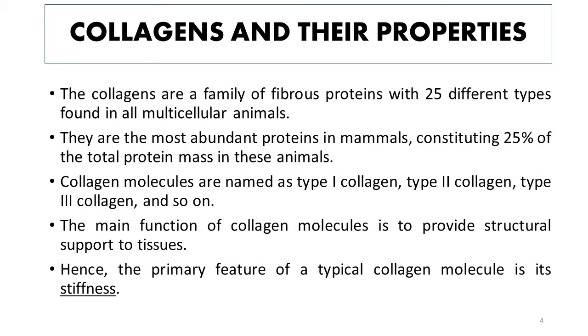So first of all, we are going to talk about collagen. So collagens are a family of fibrous proteins with 25 different types found in multicellular animals. And they are the most abundant proteins found in mammals. In fact, collagen is the most abundant protein found in the human body.